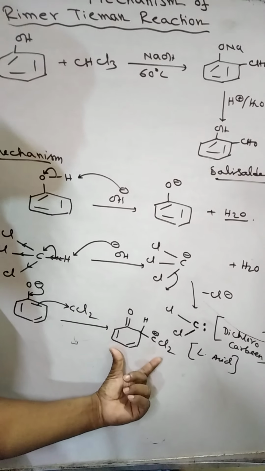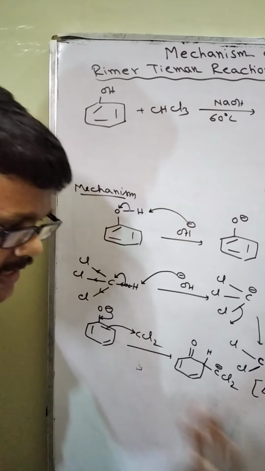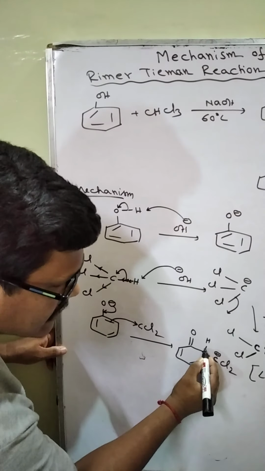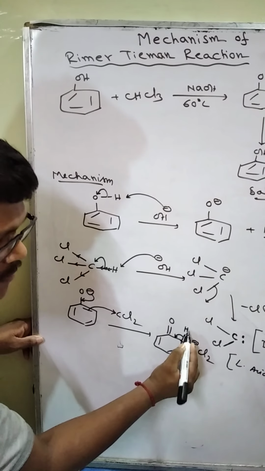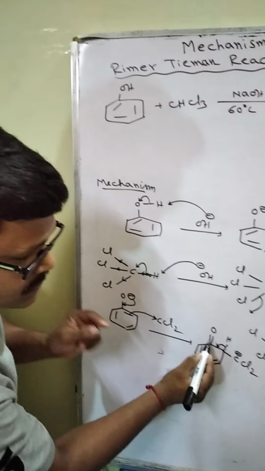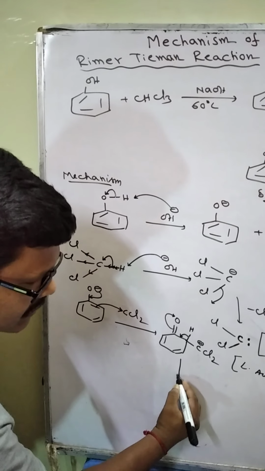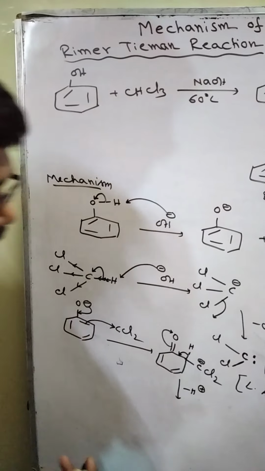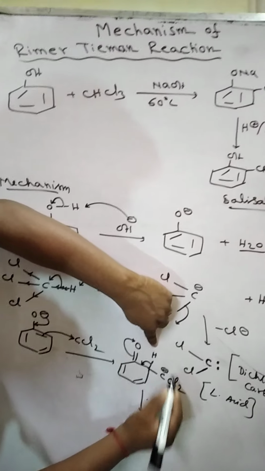This compound does not have aromatic character. So in order to get more stable structure, that is to gain aromaticity, this bond will be broken and this hydrogen will be released as H plus ion. If a bond is formed, then this bond will go to oxygen atom. Thus, after releasing H plus, this H plus will be taken by this negative charge. What happened?